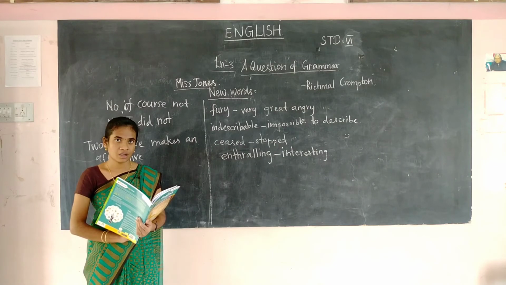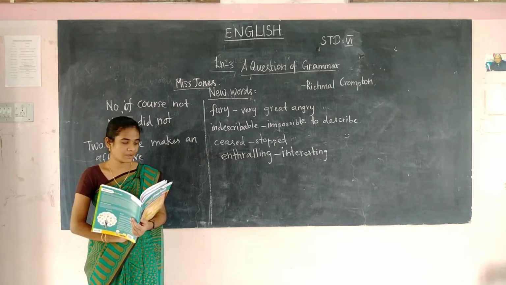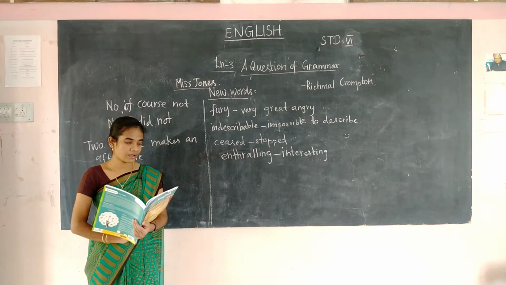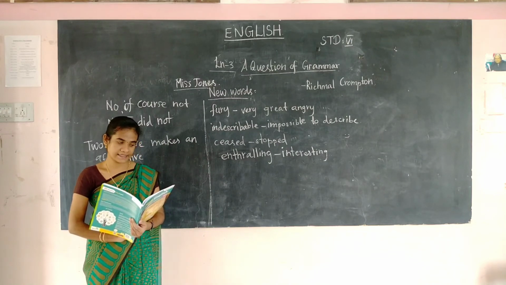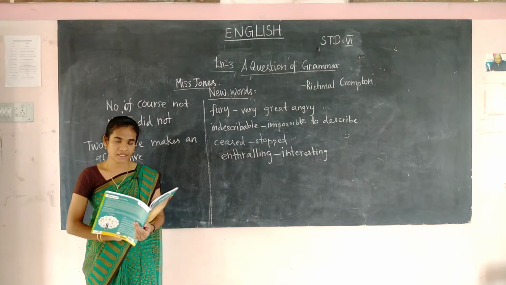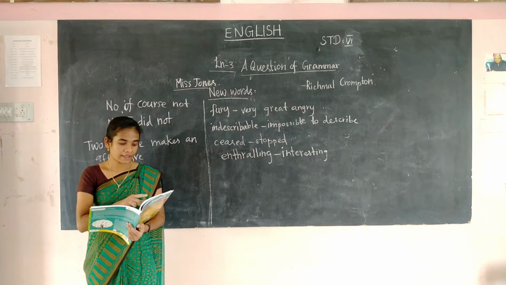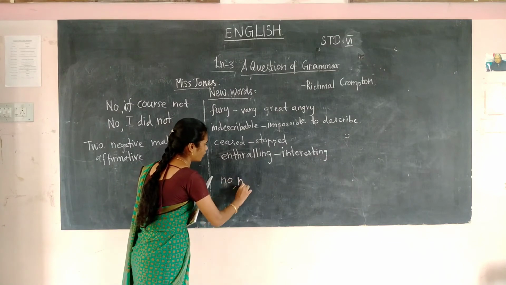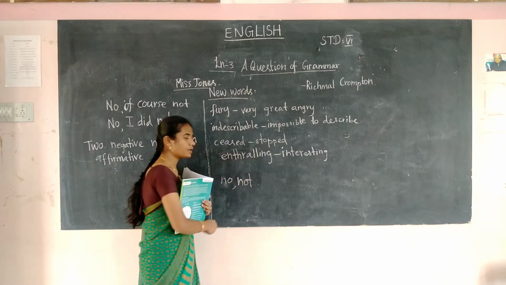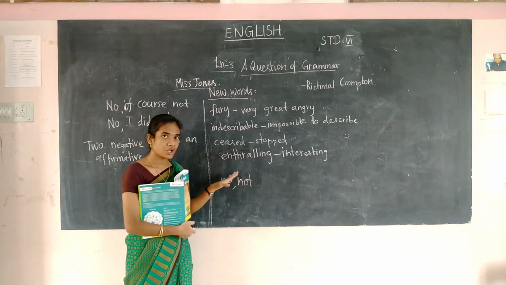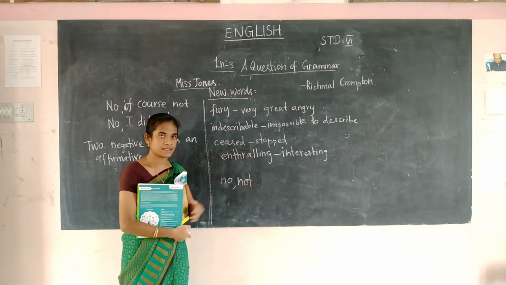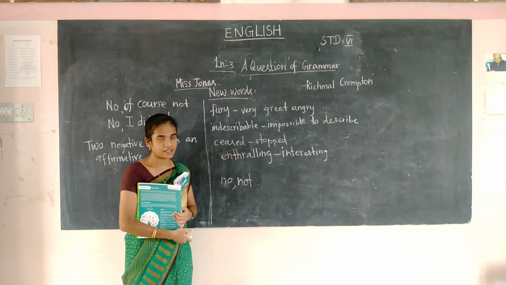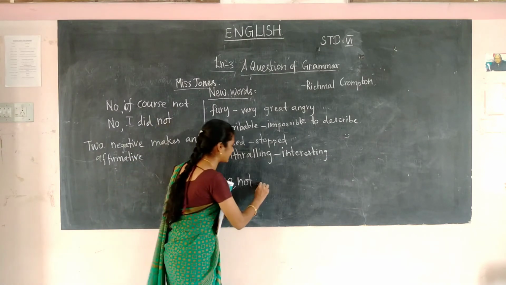So now the teacher explains to William that no and not make an affirmative, and affirmative is yes. So if there is a no and not, then the sentence is affirmative, that is yes. If no or not are in the same sentence, you have to consider the sentence as a positive only.